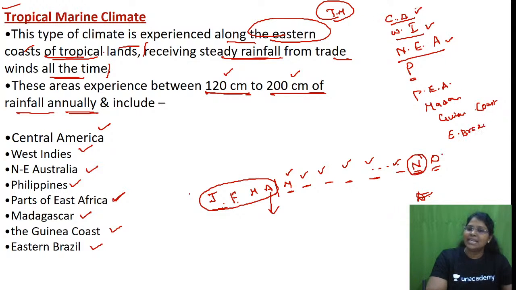CA, Central America, West Indies, Northeast Australia, not entire Australia. Under P we have two things. One is Philippines, another one is parts of East Africa, Madagascar, Guinea Coast and Eastern Brazil.